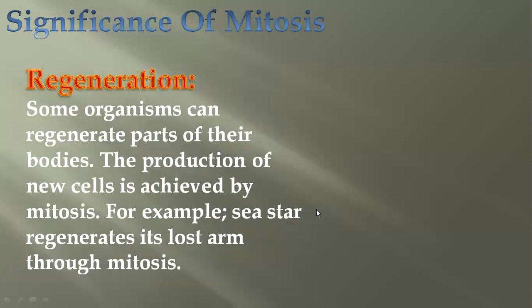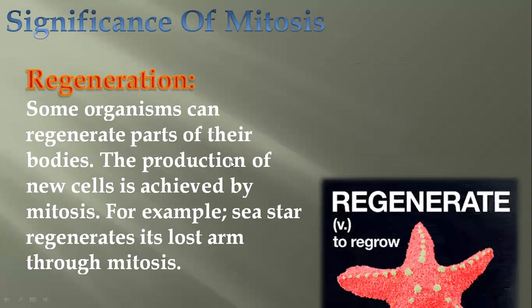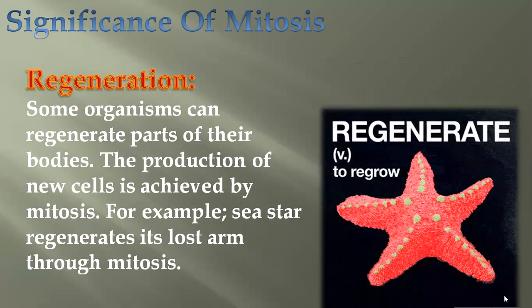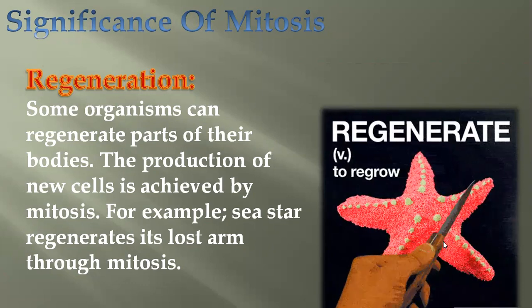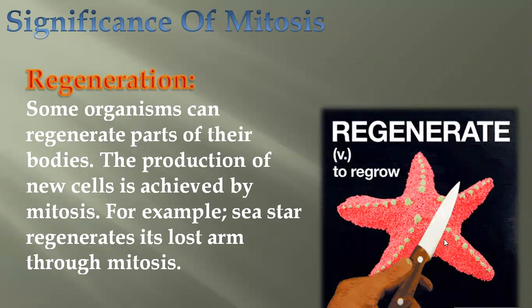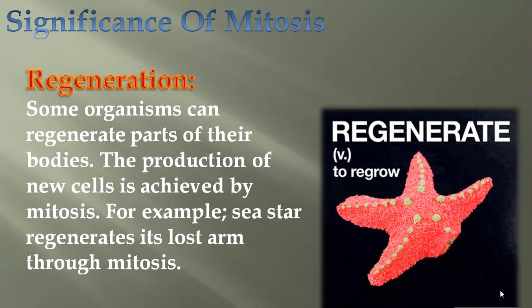The next very, very important aspect of mitosis is regeneration. Yes, some organisms can regenerate parts of their bodies, and production of new cells is achieved by mitosis. How are they replaced? A very good example is a sea star. It regenerates when its arm is cut. It regenerates a new arm from here. The cells are dividing mitotically, and they are increasing in numbers.